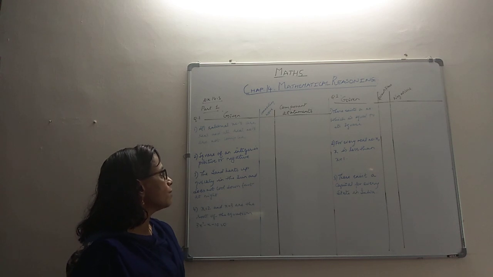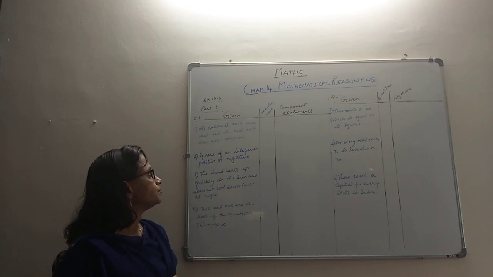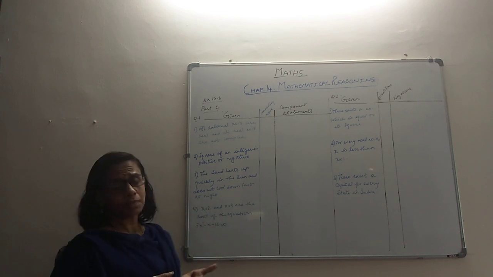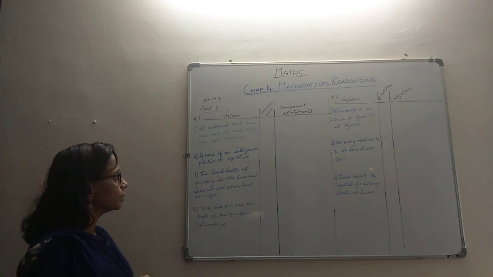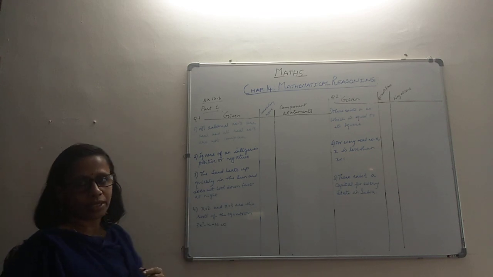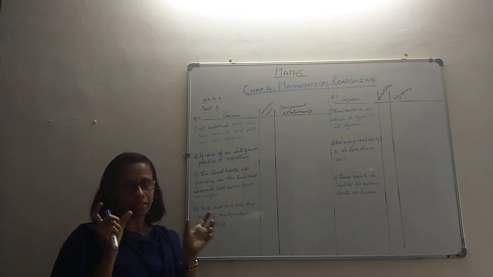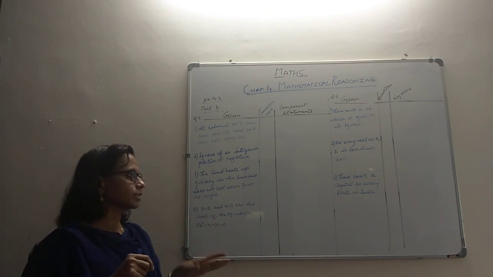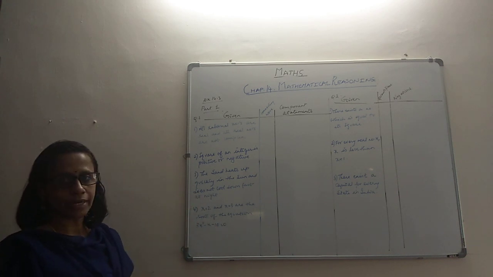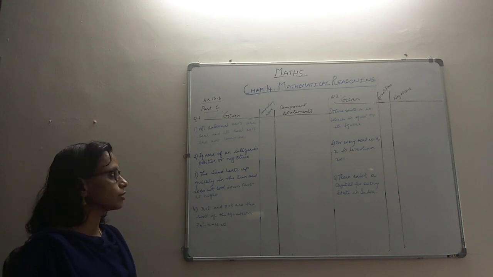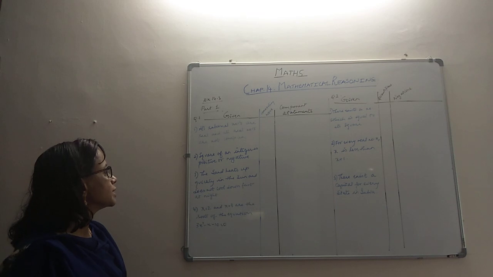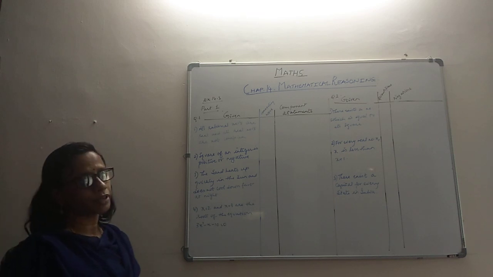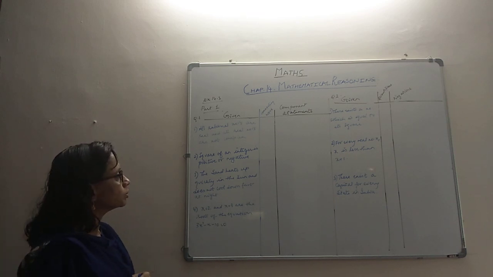In question number 1, what they do is they give us a sentence. There are some connecting words. We have to find out the connecting word and then write its component statements, like the parts that are being joined by that connecting word. So you have to write that. That's the first question. The second question is also identical, so we'll see as we get across with it. So let's take this first question and see what it says. As we said, we have to find out the connecting word and we have to find the component statements.